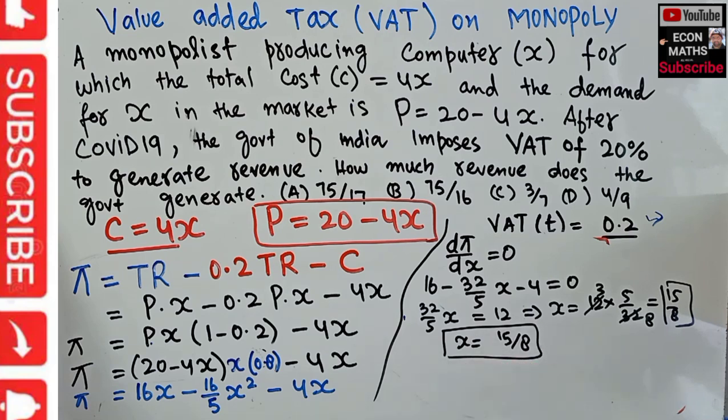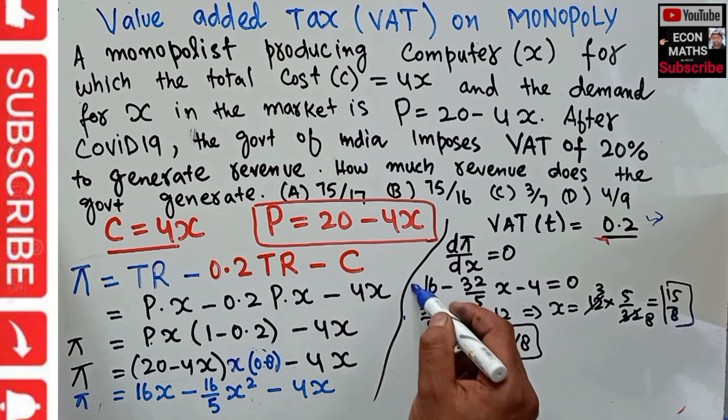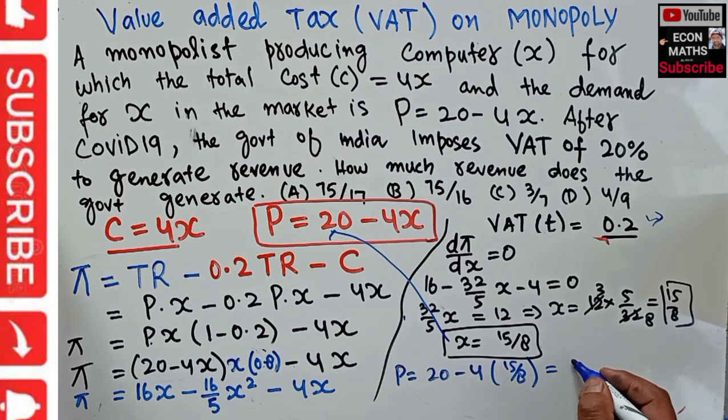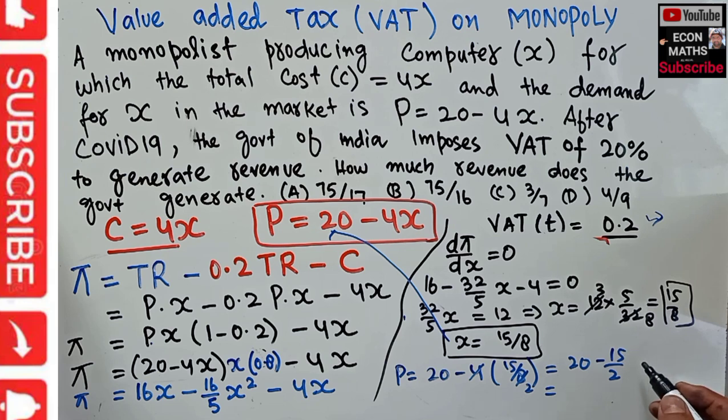Now what will be the price then? Simply plug x equal to 15 divided by 8 into the demand function. So price will be equal to 20 minus 4 into 15 divided by 8, which is 20 minus 15 divided by 2, that is 25 divided by 2. So the price will be equal to 25 divided by 2.